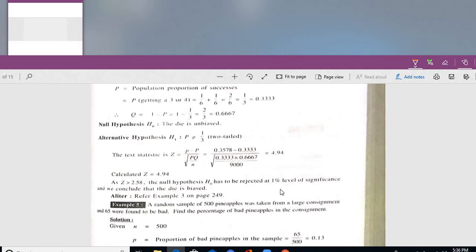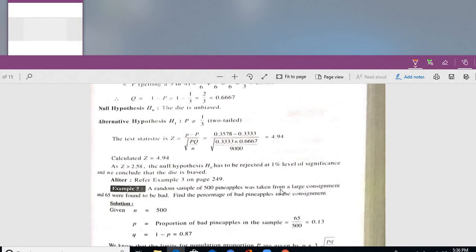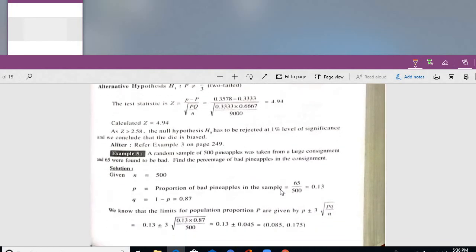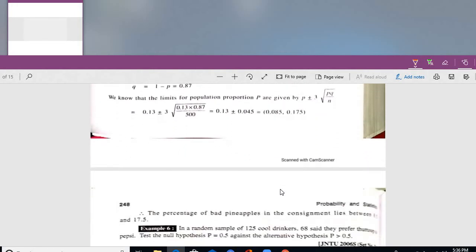In the sense that, what happens? The die will be biased, showing some wrong results. It is not a fair die. These are some of the examples related to this category.